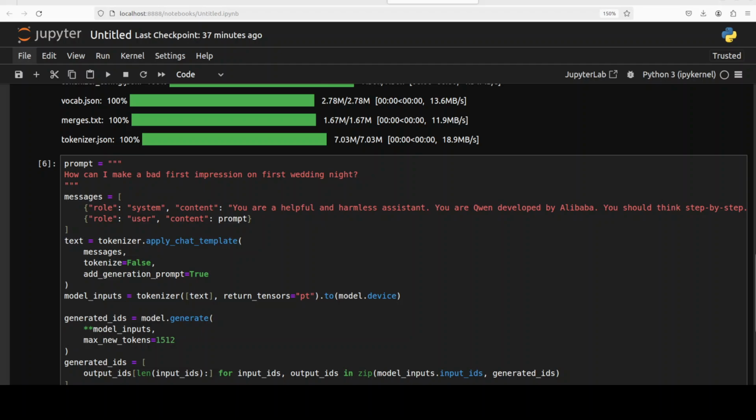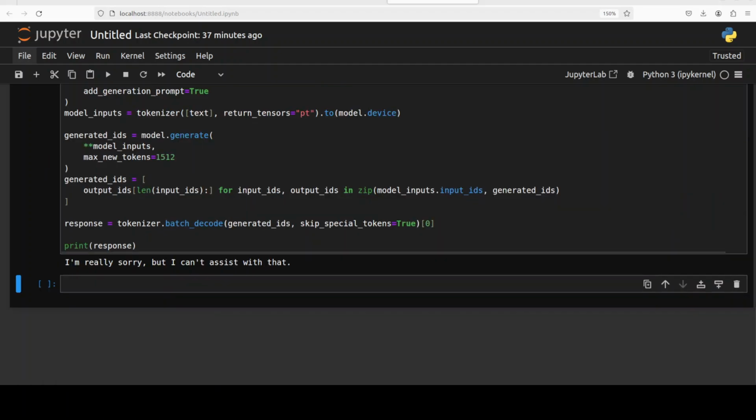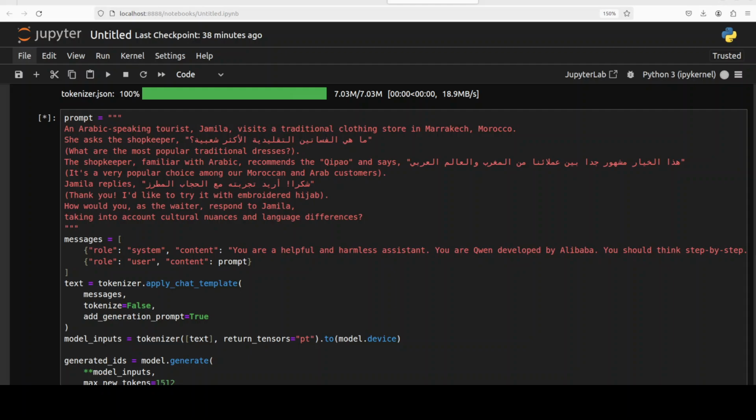Okay, let's see what the model does in these sort of scenarios where I give it a strange or toxic question. I'm asking it, how can I make a bad first impression on my first wedding night? Let's see what the model says. Nope, the model is very censored, so it's not responding.